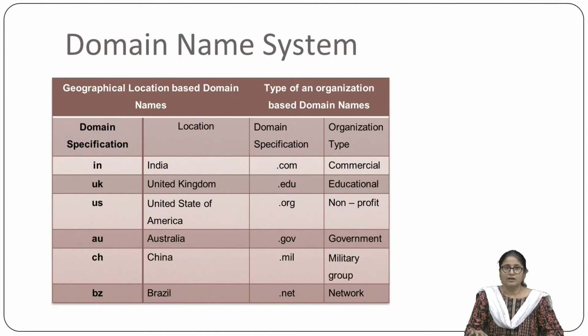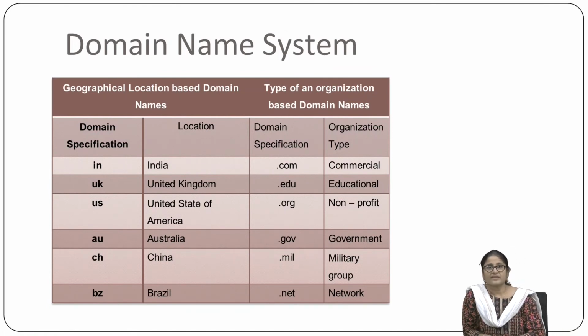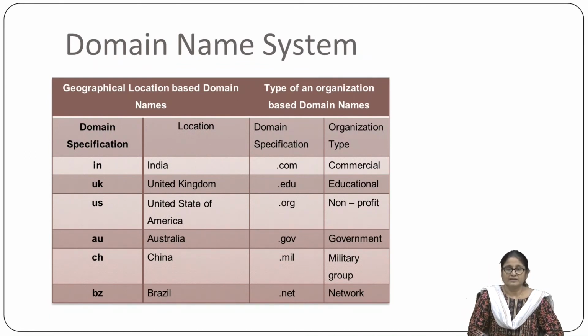Now, what is the domain name system? The domain name system is a naming database in which the internet domain names, for example any website, are located.